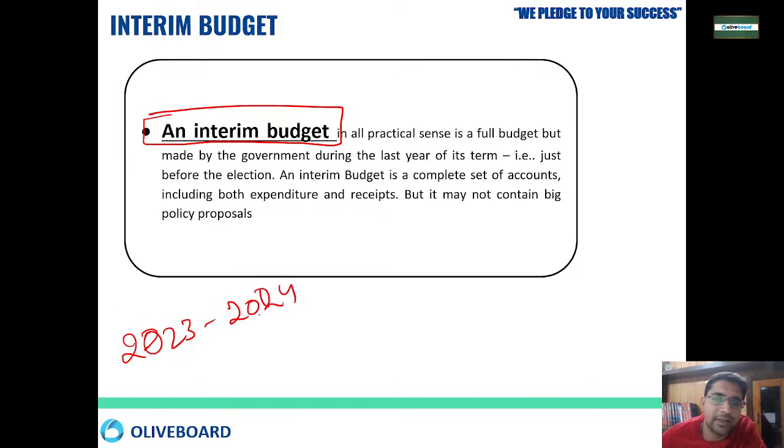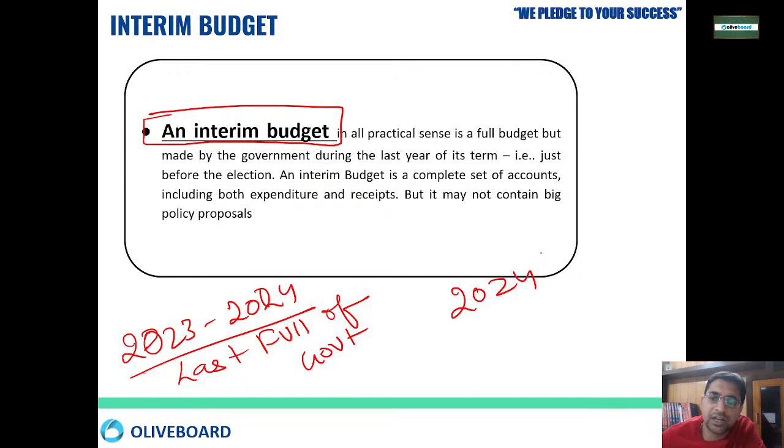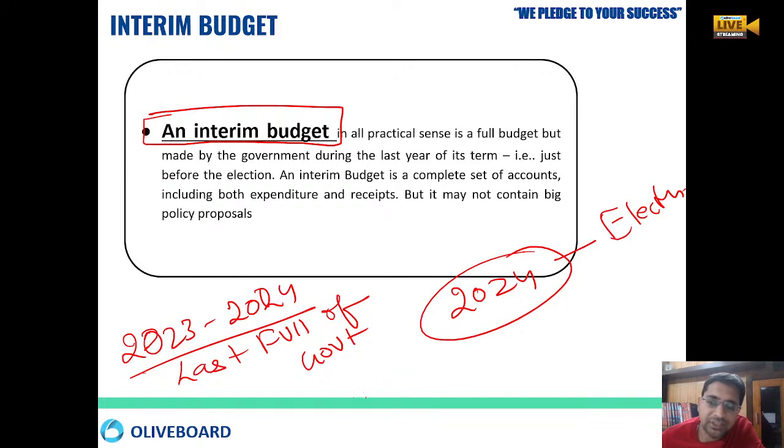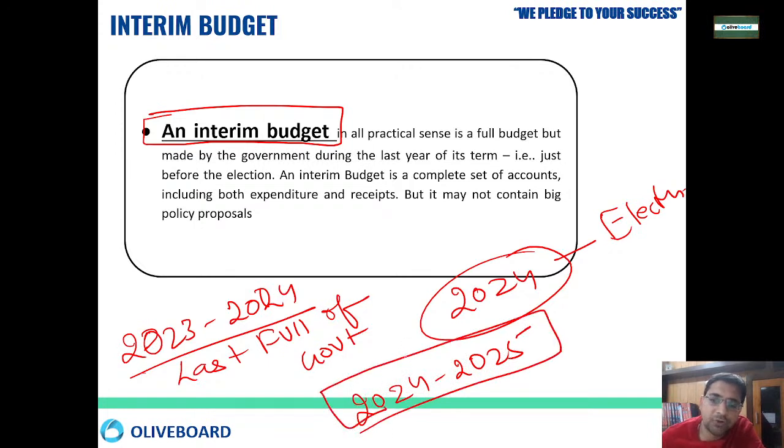2024 is the last full budget of this government, because in 2024 the government will be going for elections. So next year the budget of 2024-2025 will be produced as an interim budget. This is a special provision just before the election. So next year's budget will be called an interim budget, right?